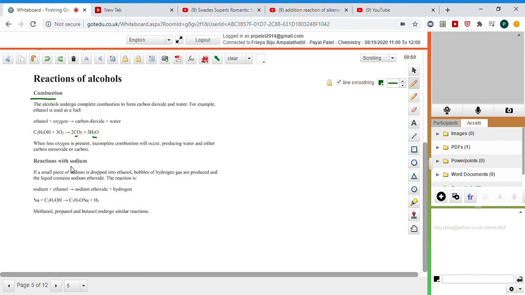Then the reaction of alcohol with sodium. If a small piece of sodium is dropped into ethanol, bubbles of hydrogen gas are produced and the liquid contains sodium ethoxide. The reaction is sodium plus ethanol gives sodium ethoxide and hydrogen. Basically the hydrogen is replaced by sodium, right? So just look here: C2H5OH plus Na gives C2H5ONa and H2. Methanol, propanol and butanol have a similar reaction to ethanol.